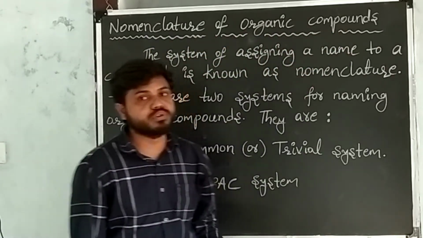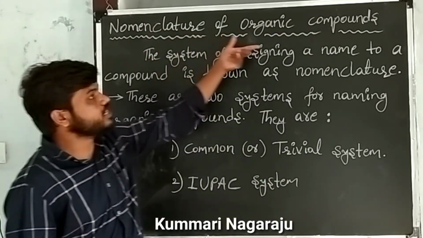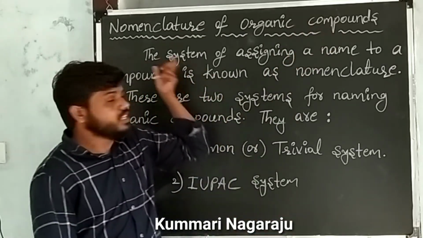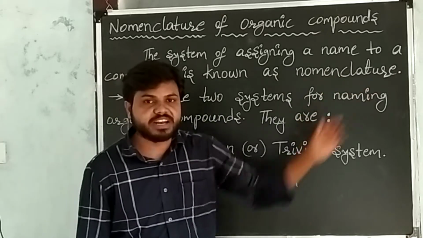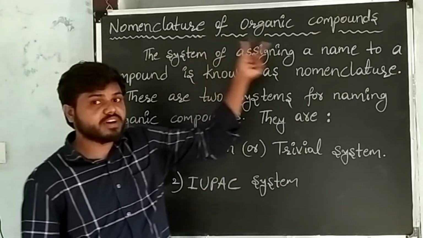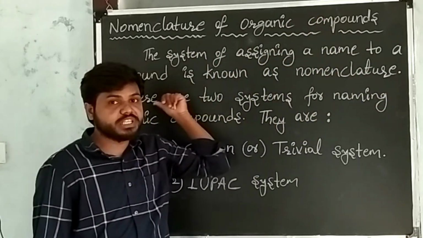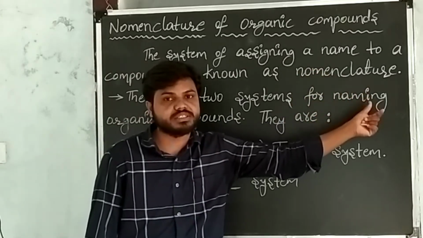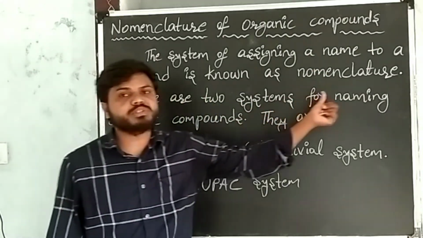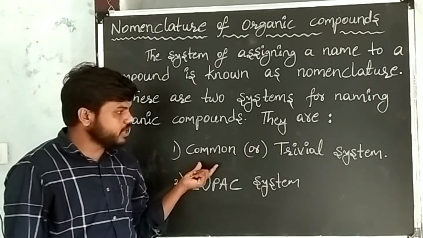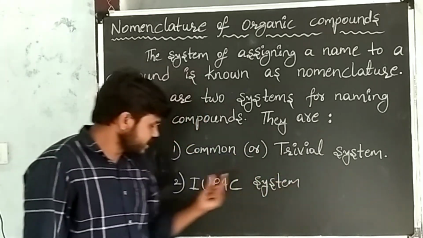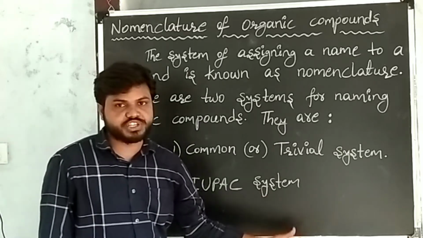Of organic compounds. We discuss nomenclature of organic compounds. The system of assigning a name to a compound is known as nomenclature. There are two systems for naming organic compounds. One is the common or trivial system and the second one is the IUPAC system.